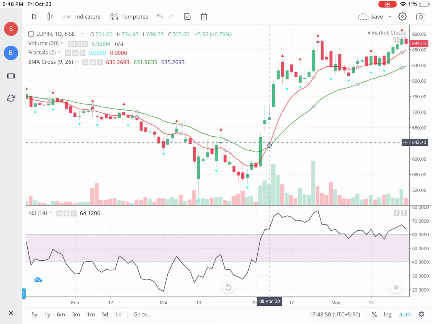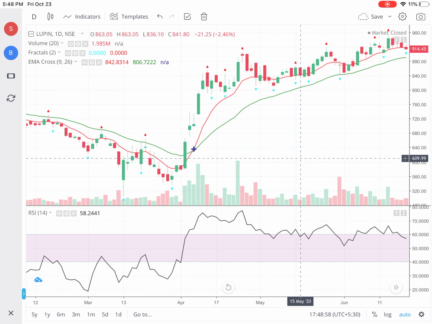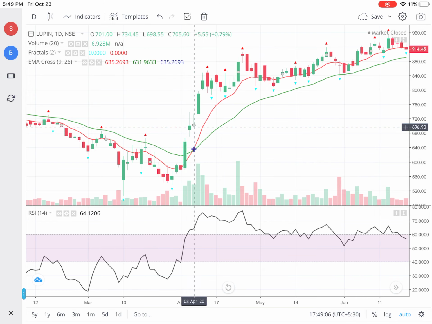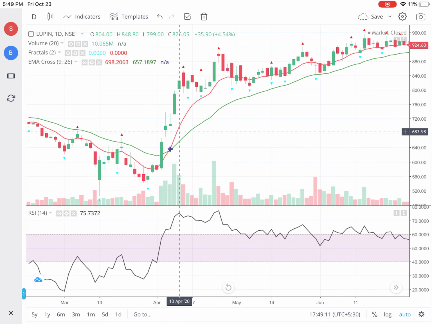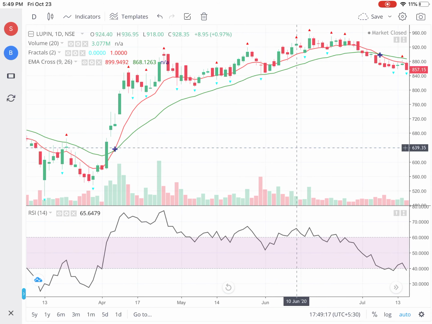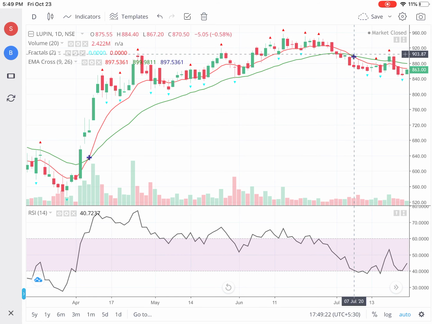So you could have straight away entered, because two of the conditions are satisfied, a crossover as well as the RSI more than 60. And also this fractal which I am showing, the red triangle on the crossbar, was violated somewhere over here. So that also was a good entry point. Around 695, 696 you made an entry in Lupin, and it went right up to 900, where the reverse cross happened, and you could have exited around 880.